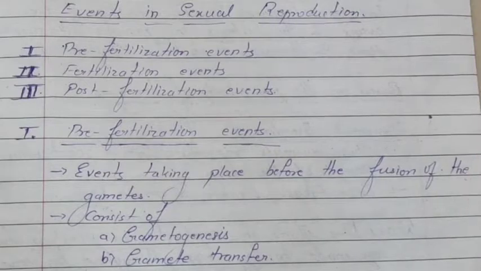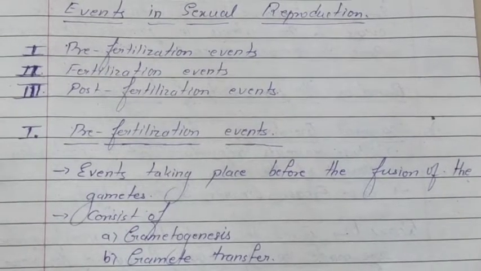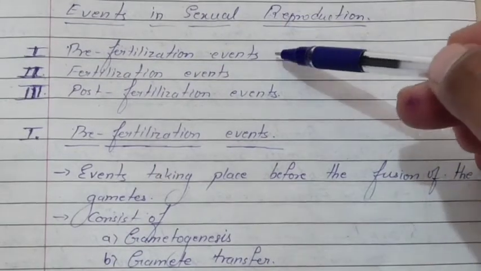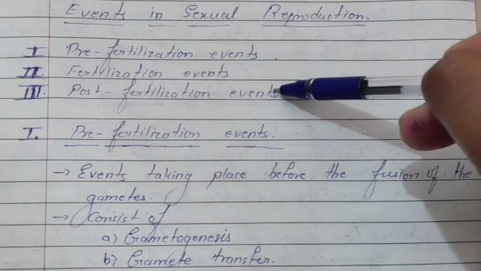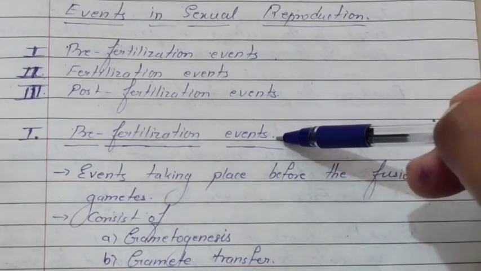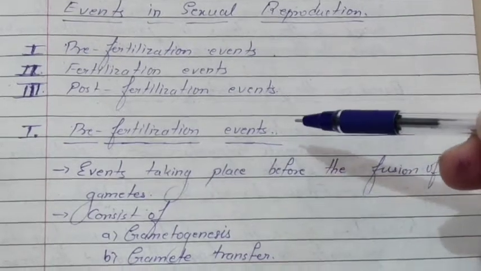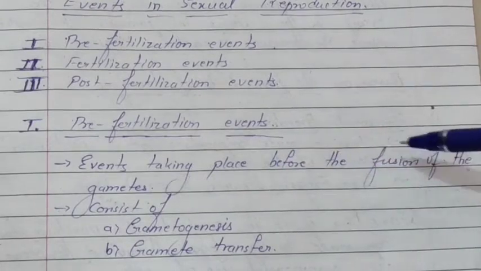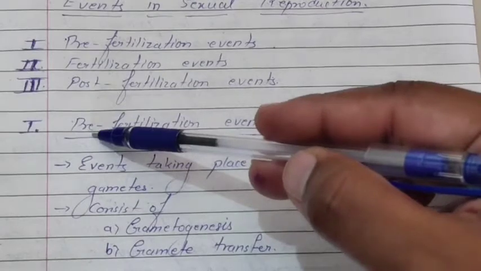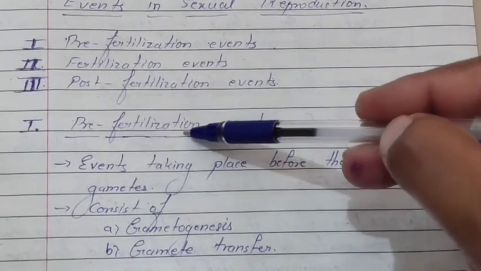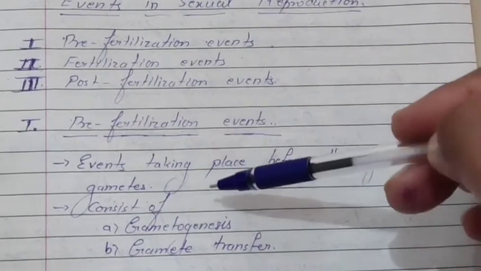Okay, now let us study about the events in sexual reproduction. There are three events taking place in sexual reproduction: pre-fertilization event, fertilization event, and post-fertilization event. Now, first one, the pre-fertilization event. These are events taking place before the fusion of gametes. Right? So here pre means before, and fertilization means the fusion of gametes.